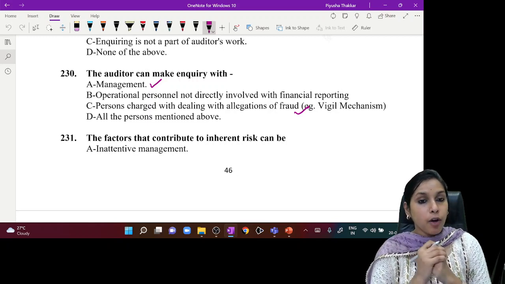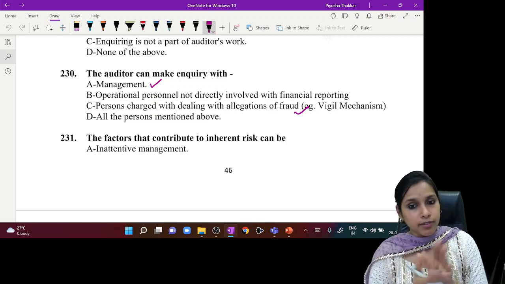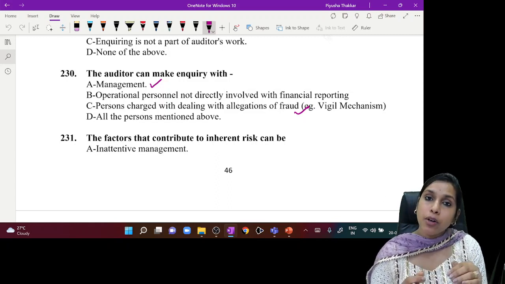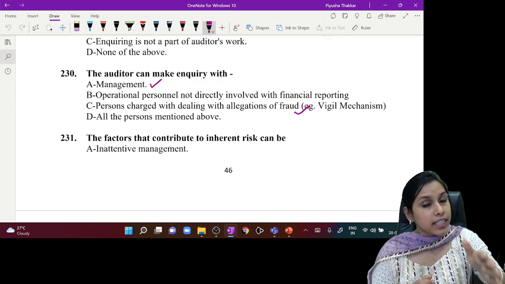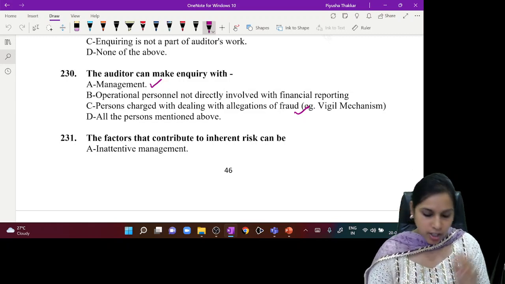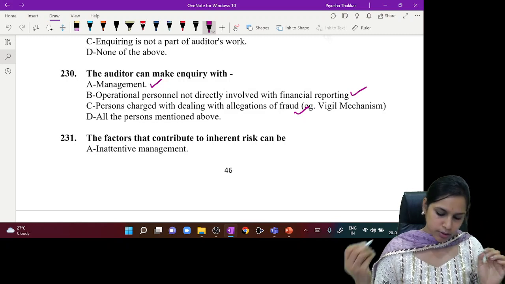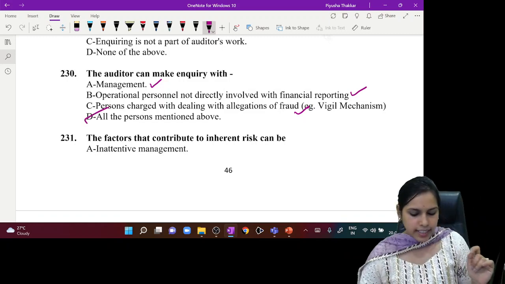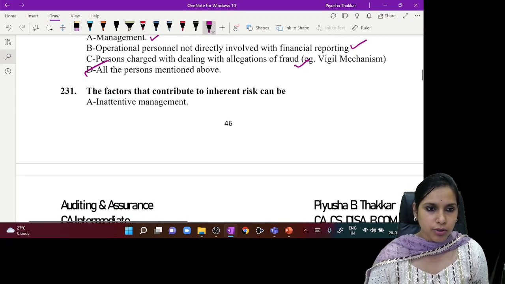And operational personnel not directly involved with financial reporting, we have seen that the auditor has to report on financial information, but he has to consider financial as well as non-financial data, right? So he has to consider these also. So the most perfect answer here would be D. Getting it? Okay, yes. Let us go to question 231.